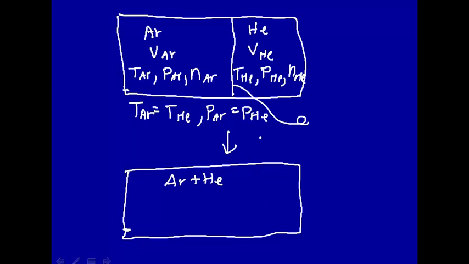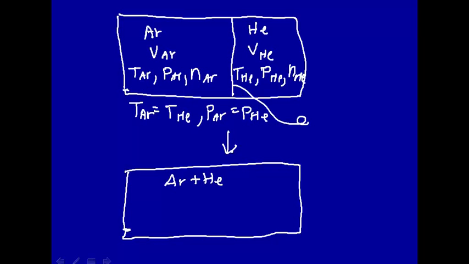To describe why this only goes one way, we're going to calculate the entropy change, and we'll find the entropy change for this process is positive, so entropy will increase, and the second law of thermodynamics predicts this will be a spontaneous process. So how do we calculate the entropy change?